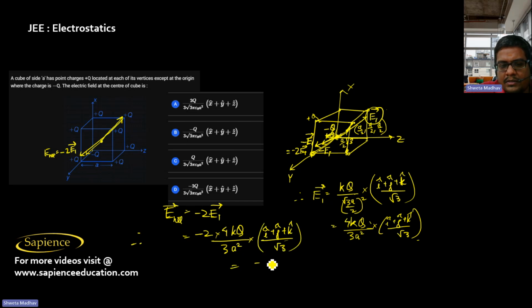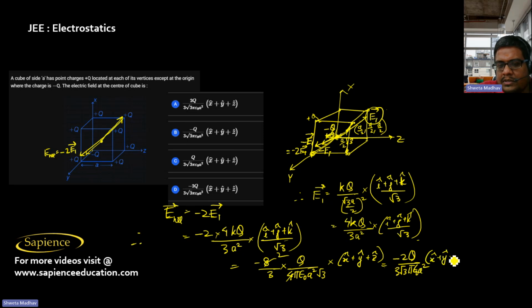It will be minus 8 by 3 into q by 4 pi epsilon naught a square into root 3 into i cap plus j cap plus k cap, or I can say x cap plus y cap plus z cap. So 4 to the 8. So this will be obviously minus 2q by 3 root 3 pi epsilon naught a square into x cap plus y cap plus z cap. So option D is the correct answer.